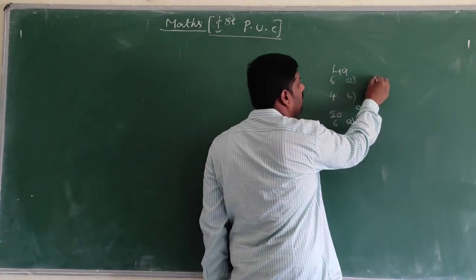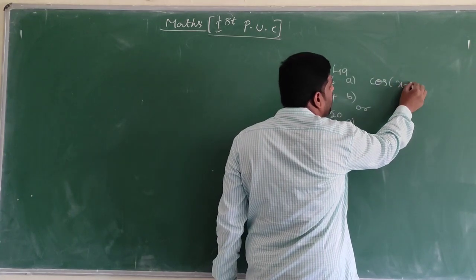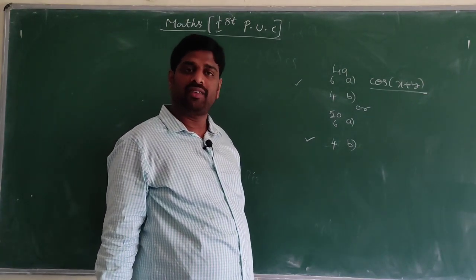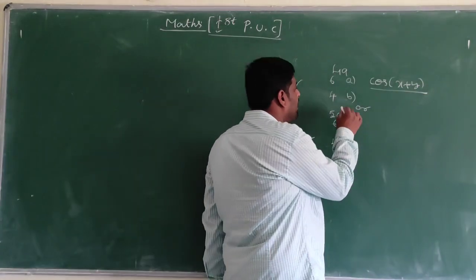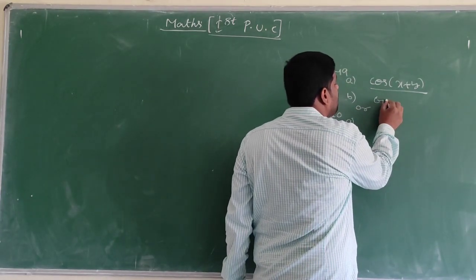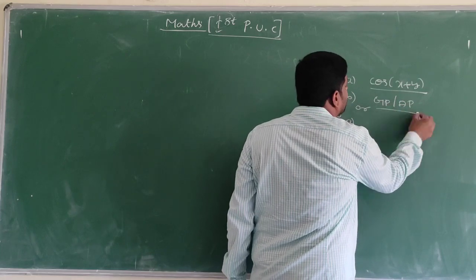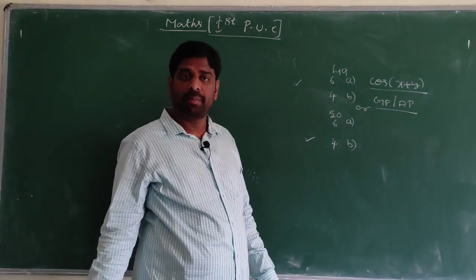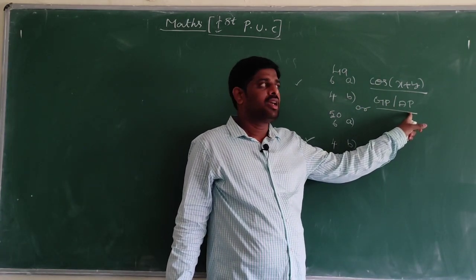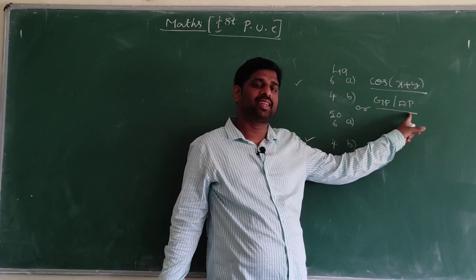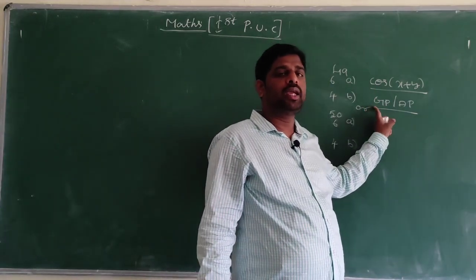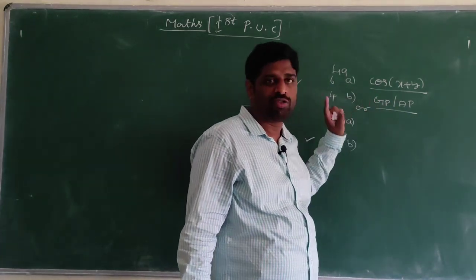49th A question is compulsory: cos of x plus y derivation. 49B question is sequence and series, GP or AP problems. Every year they were asking special series, but this year they have removed special series. So the question will come in AP or GP for 4 marks.